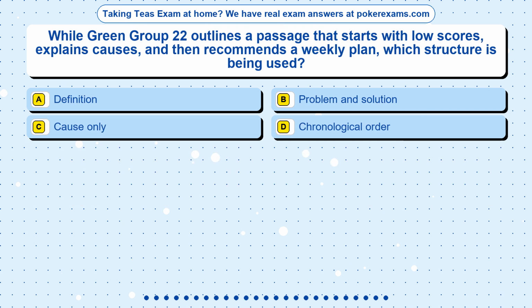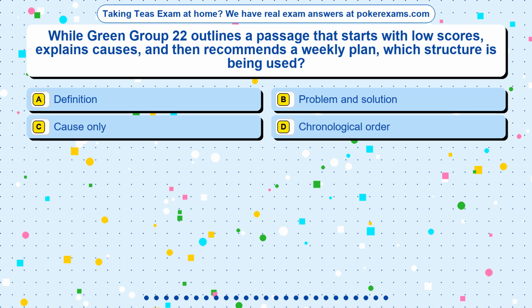Question 4. While Green Group 22 outlines a passage that starts with low scores, explains causes, and then recommends a weekly plan, which structure is being used? Option A. Definition. Option B. Problem and solution. Option C. Cause only. Option D. Chronological order.